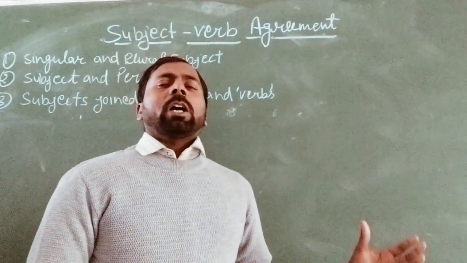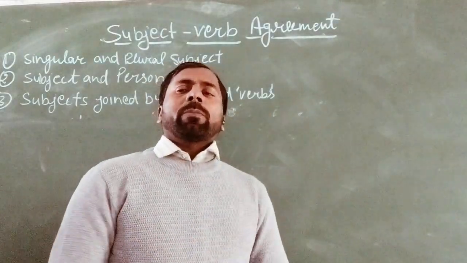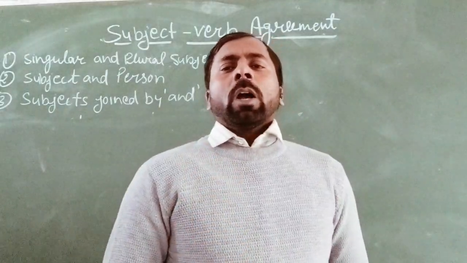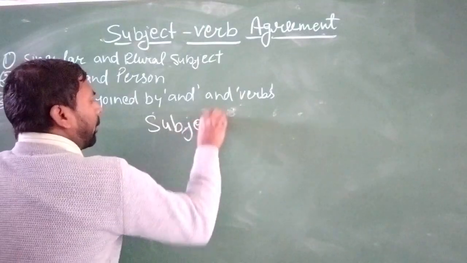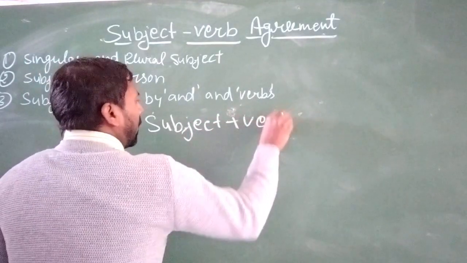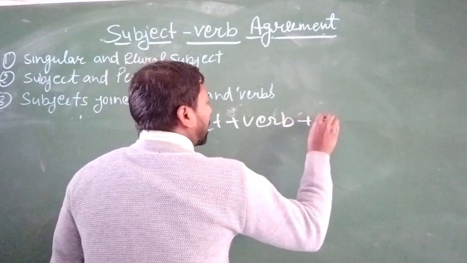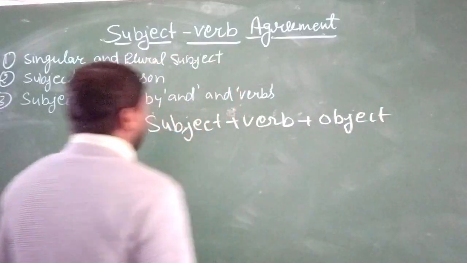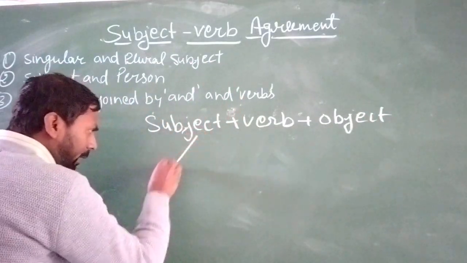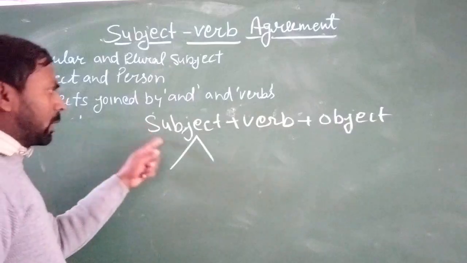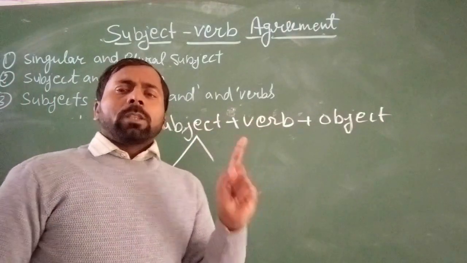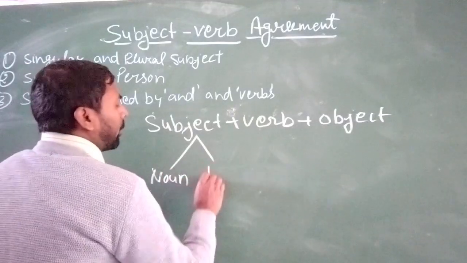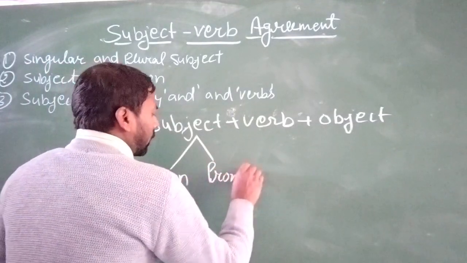Why? Because it is also used in different parts of your chapters, and when you read this topic, you will know how important it is. Subject plus verb plus object or other verb. As you know, the subject is divided into two parts. It means the subject is composed of two kinds of words: first is noun and second is pronoun.